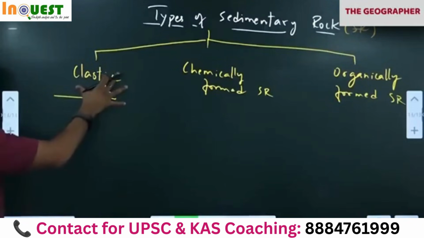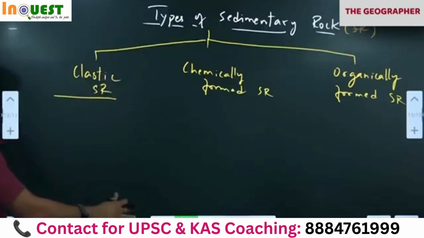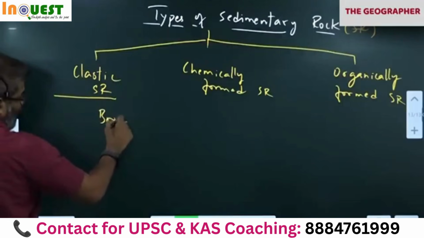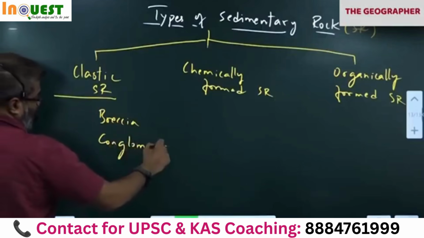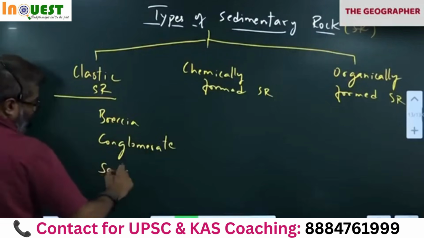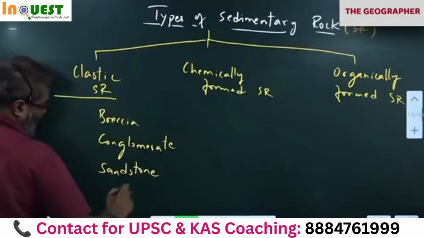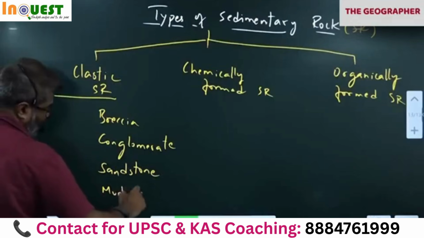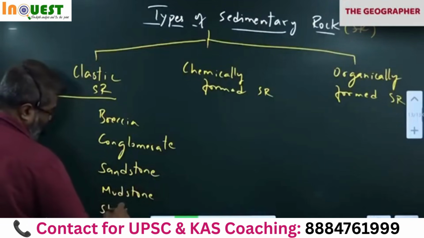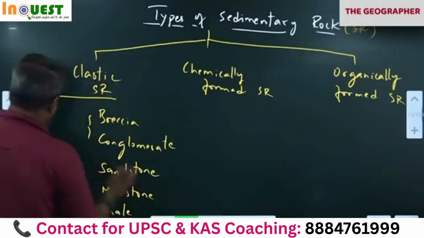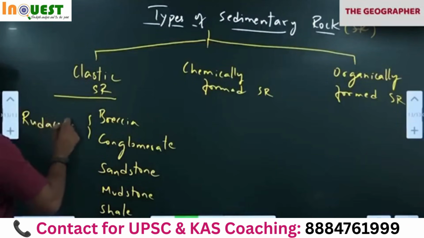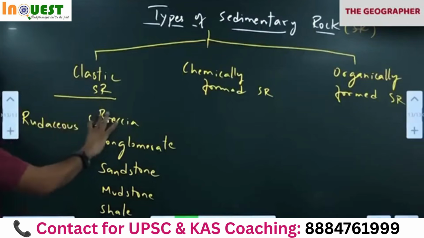Okay, so we have classified this into different types. First you write breccia, conglomerate, sandstone, mudstone, shale. Okay, these contain pebbles, small pebbles, so they are called rudaceous sedimentary rock.